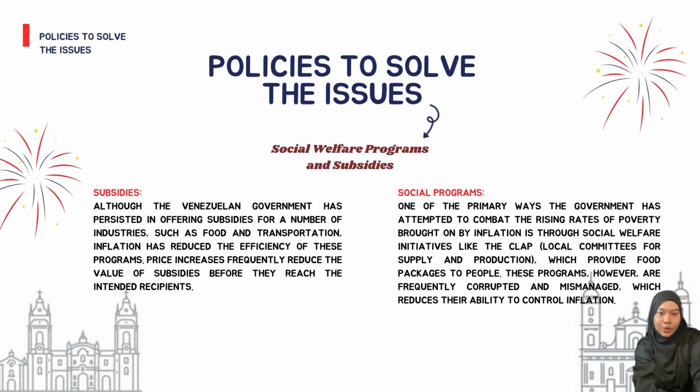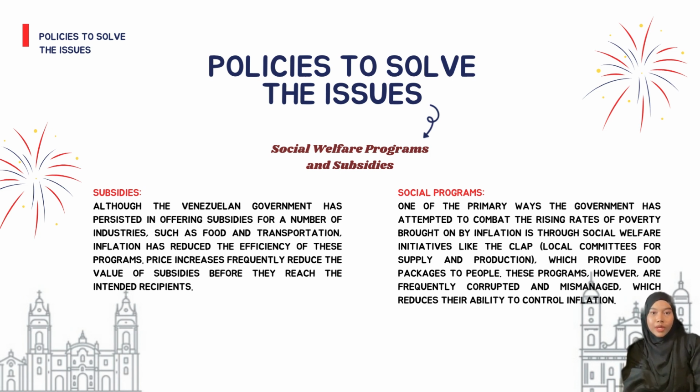Although the Venezuelan government has persisted in offering subsidies for a number of industries such as food and transportation, inflation has reduced the efficiency of these programs. Price increases frequently reduce the value of subsidies before they reach the intended recipient. Second point is social programs.